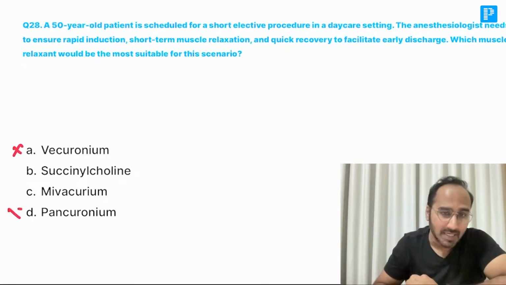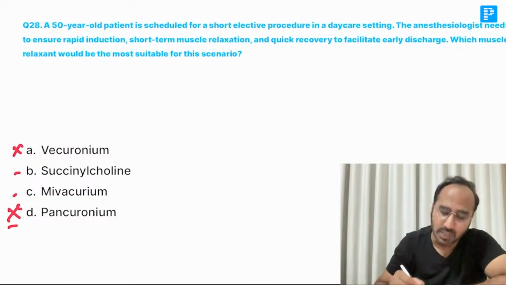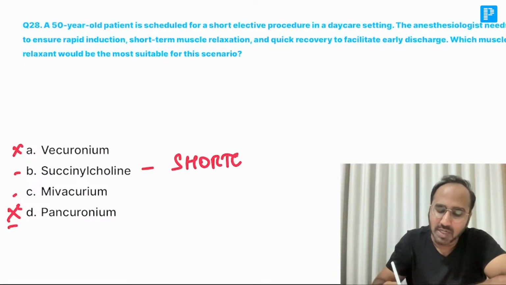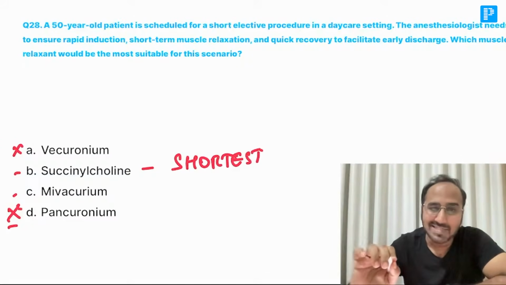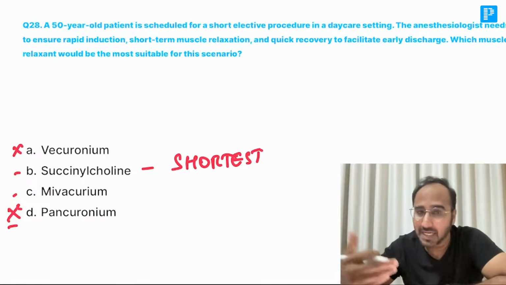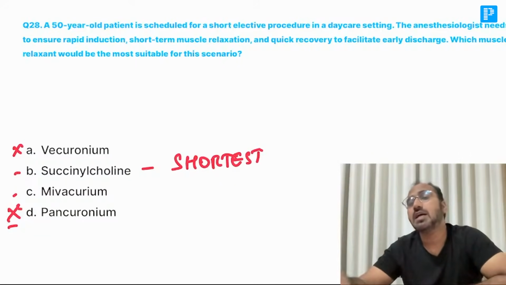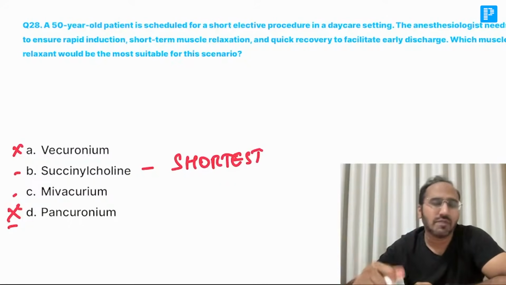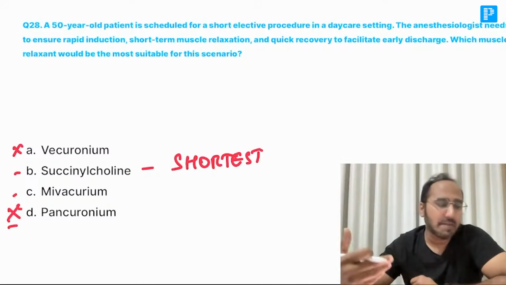Vecuronium is intermediate acting, that is ruled out. Pancuronium is a long-acting muscle relaxant, so these two are ruled out. We are left with two short-acting muscle relaxants, mivacurium and succinylcholine. Remember, the shortest of all is what, guys? The shortest of all is succinylcholine. We can give succinylcholine, but again, the patient is in a daycare setting. If you give succinylcholine, then after discharge the patient will be complaining of muscle ache and all. Why? Because succinylcholine has the side effects of hyperkalemia and muscle soreness.